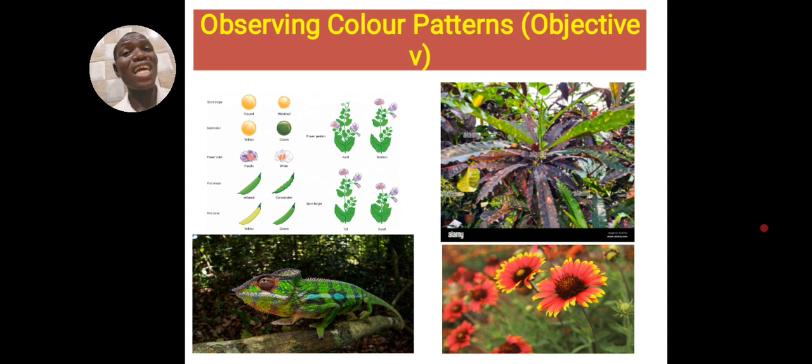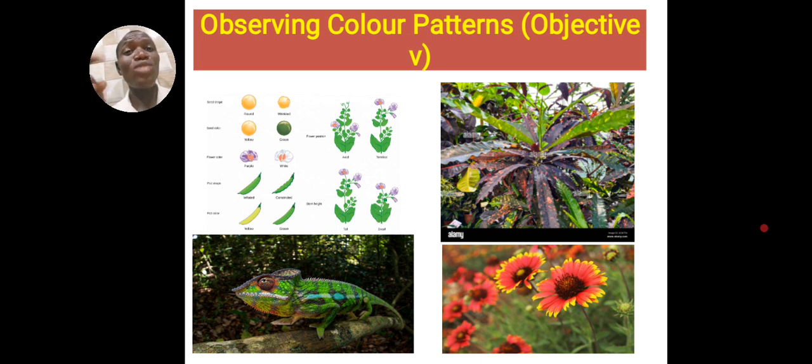Where we have continuous variation, it's usually due to sexual reproduction, mostly sexual reproduction. Animals that reproduce sexually usually have more continuous variation. But this time around, it's talking about cross pollination.